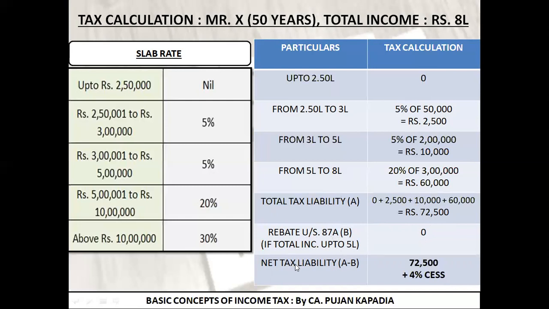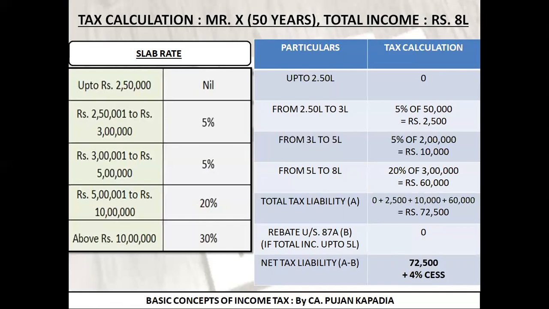So what is my net tax liability? 72,500 minus 0 rebate. So it is coming to 72,500. Now plus I am going to add 4% of cess. So what I am going to do is 72,500 plus its 4%. The total amount is what I am going to pay to the income tax department. In short, whenever you are supposed to pay any amount of income tax, you need to add 4% for cess. I hope I am clear with this example too.